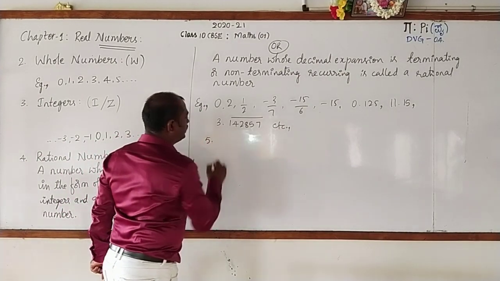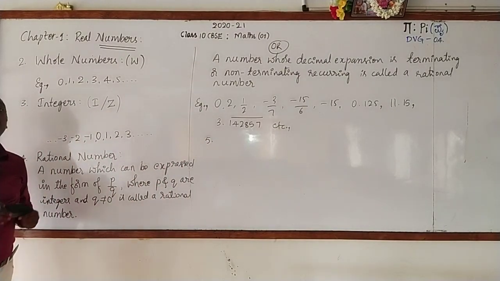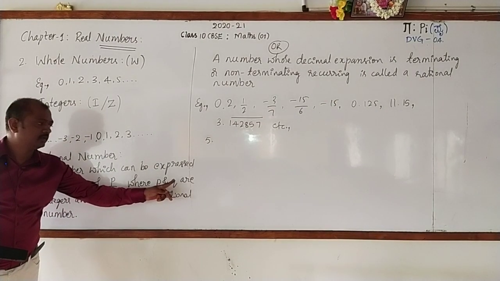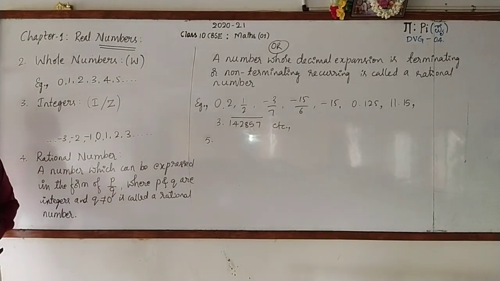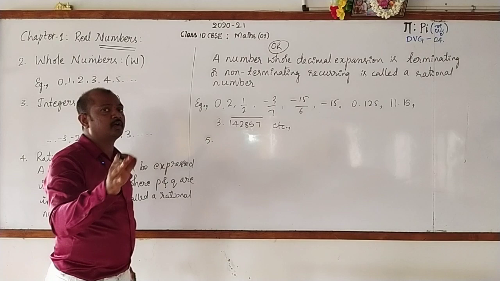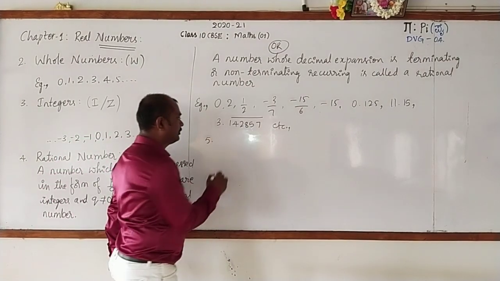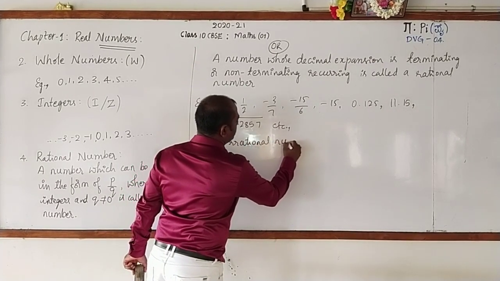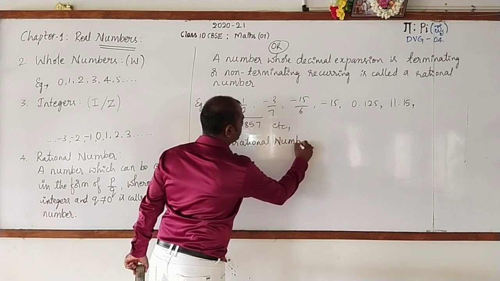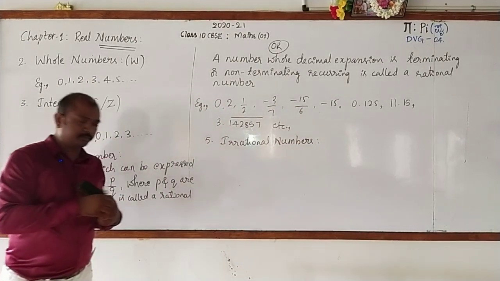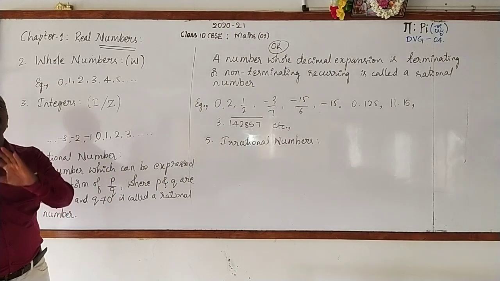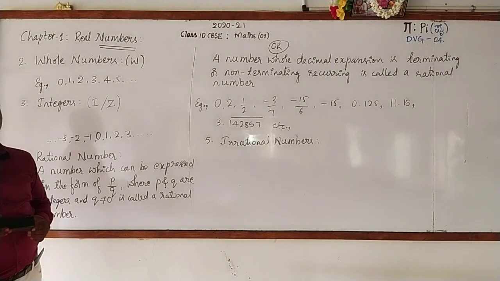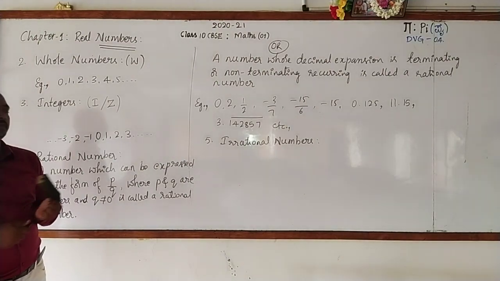Now, let's move on to another one, fifth one. There are some numbers which cannot be expressed in the form of P by Q with this condition. That is, P and Q are integers and Q is not equal to 0. Such numbers are called irrational numbers. Right? Irrational numbers. Once I repeat, a number which cannot be expressed in the form of P by Q, where P and Q are integers and Q is not equal to 0.